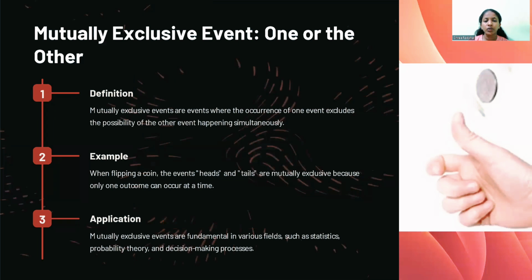Next one is mutually exclusive events, one or the other. Mutually exclusive events are events where the occurrence of one event excludes the possibility of the other event happening simultaneously. Example, when a coin is flipped, the events head and tail are mutually exclusive because only one outcome can occur at a time. Applications of mutually exclusive events are fundamental in various fields such as statistics, probability theory, and decision making processes.